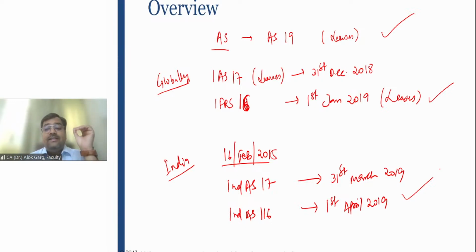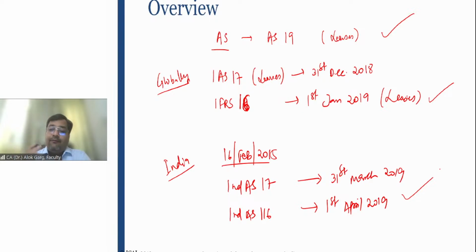Now the question arises, what was the need for changing the standard from IAS 17 to IFRS 16, right? In India, the change was consequential, because our Ind AS are the Indianized version of IFRS applicable to India. So I would not ask why we have changed from Ind AS 17 to Ind AS 116.